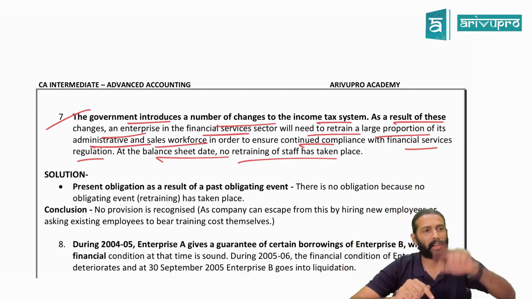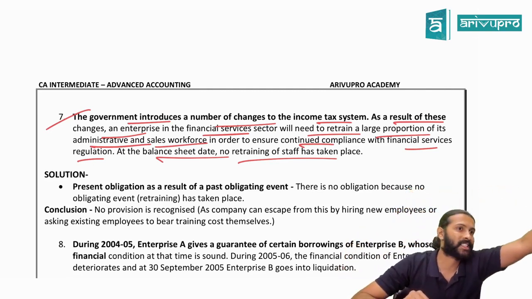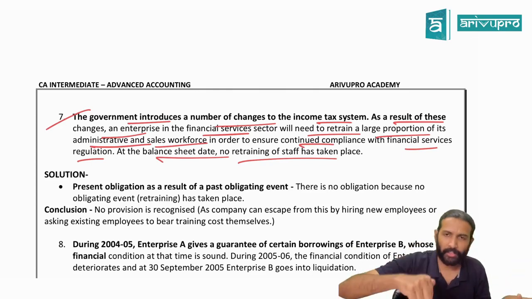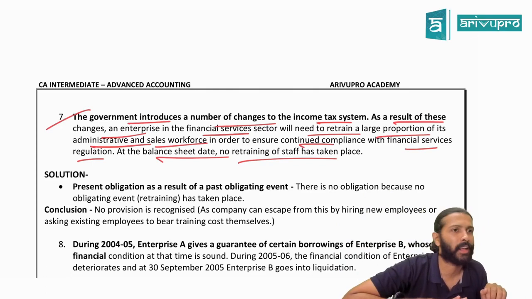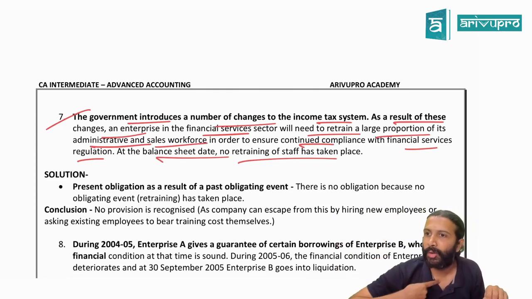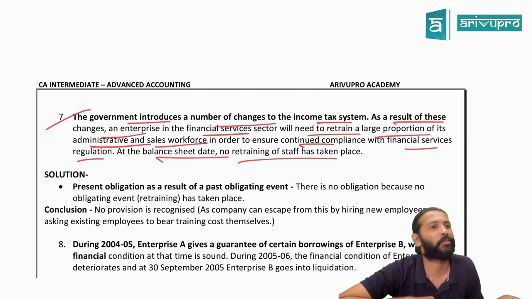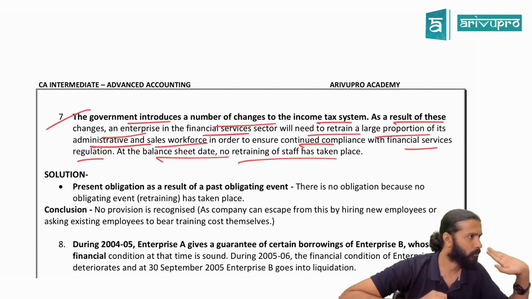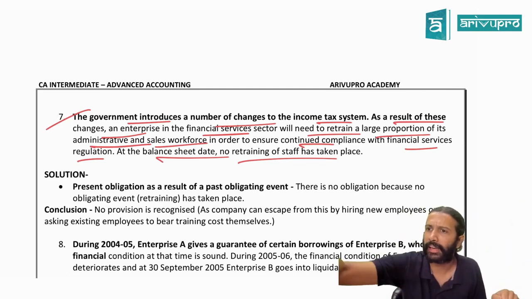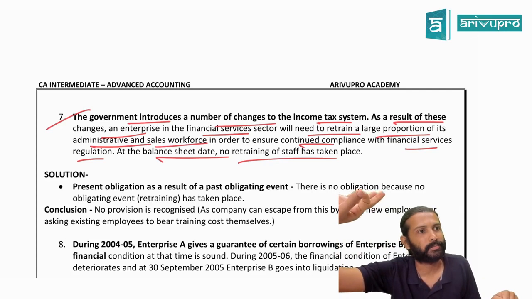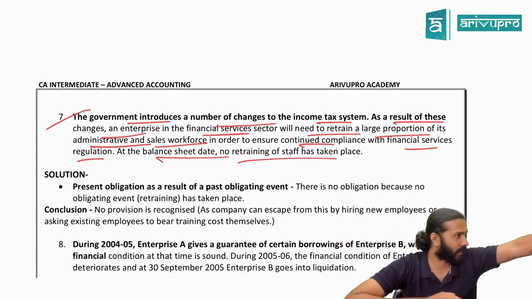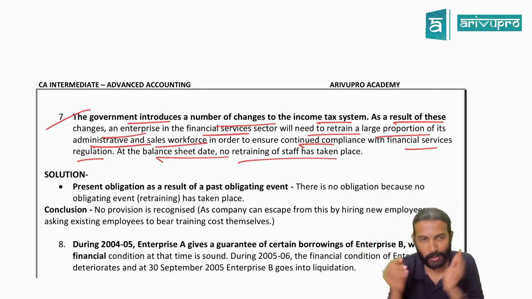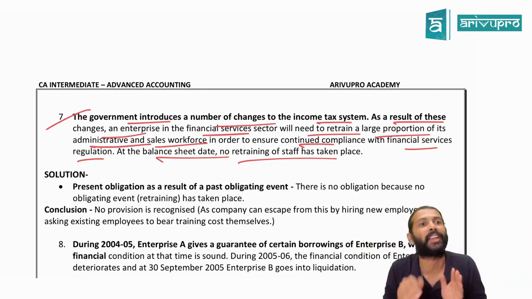Sir, what does obligation mean? No escape, correct? If the company wants, they can escape from this liability. Yes or no? What can they tell? "Hey staff, I am giving you salary. You go and get yourself trained." Possible. What is the other option? Or they can hire a trained staff, who is already trained. Yes or no, sir? That means is it an absolutely no escape scenario, or is escape there?